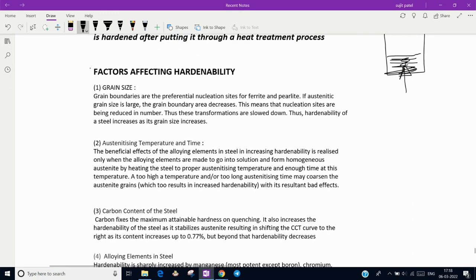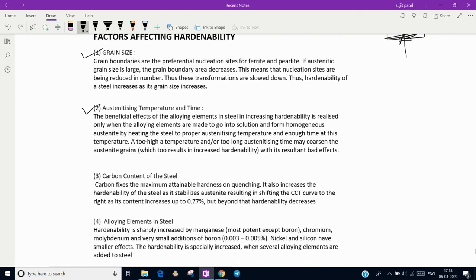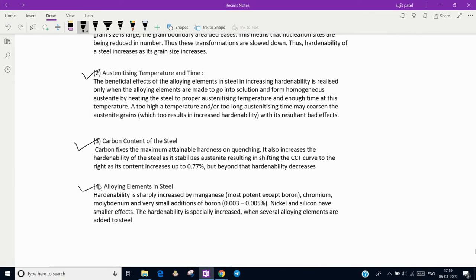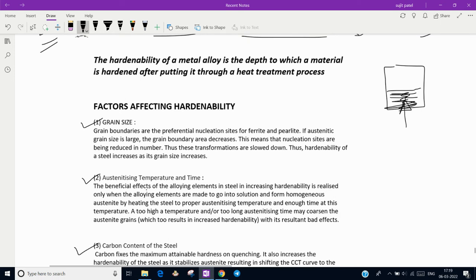There are basically four factors that affect the hardenability. First is grain size, second is austenitizing temperature and the time for which we hold at that temperature. Third is the carbon content of the steel, and fourth is the alloying elements in the steel. So let us discuss them one by one. First is grain size.